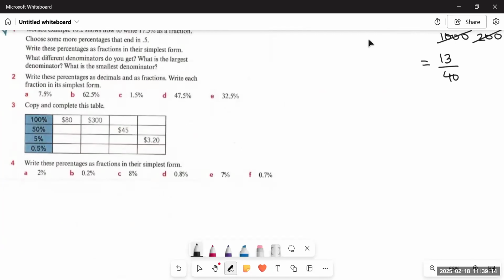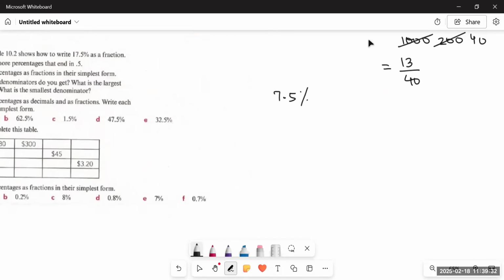Write these percentages as decimals and as fractions. Write each fraction in its simplest form. So now we are provided with some of the percentages and we have to convert them into both decimal and fraction. How are we going to do that? Let's see.